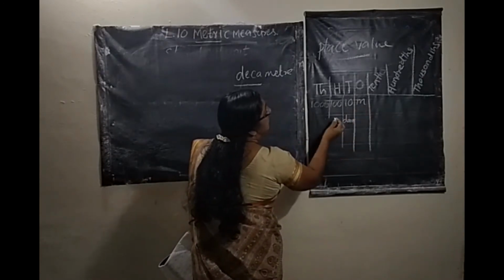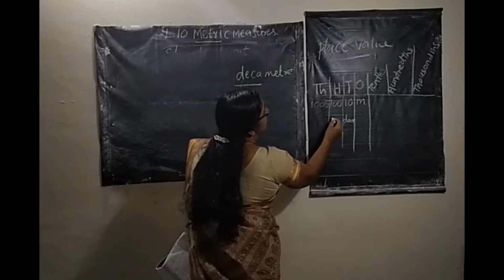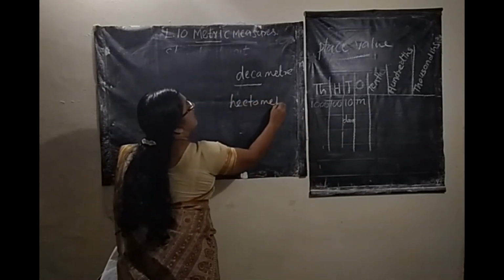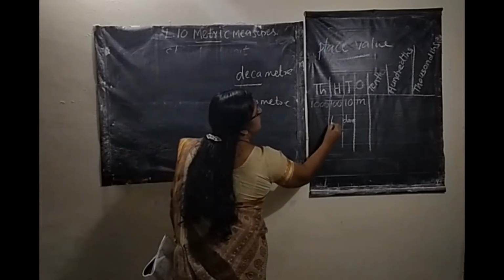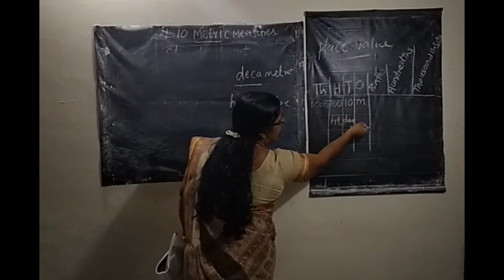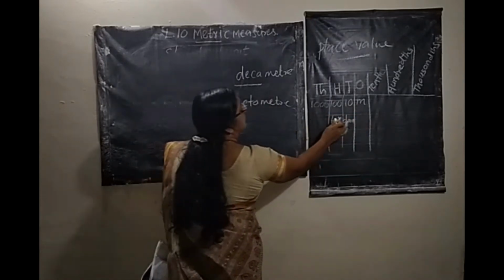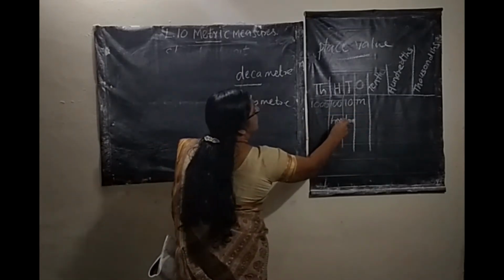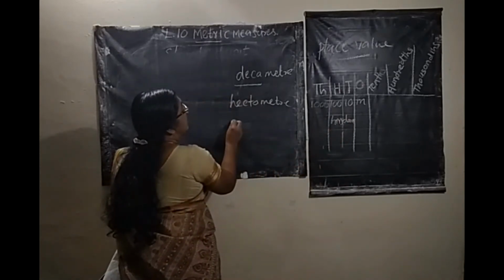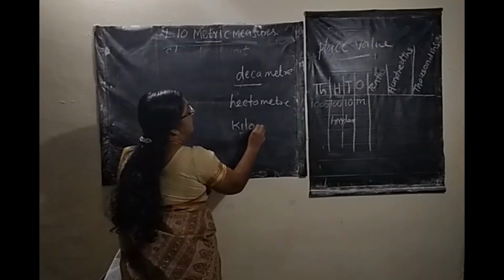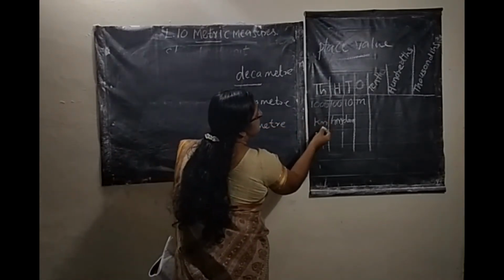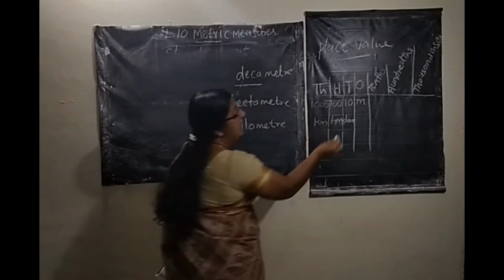Next, hectometer, HM. That is 100 times bigger than the meter. Next, kilometer, km. That is 1000 times greater than the meter.